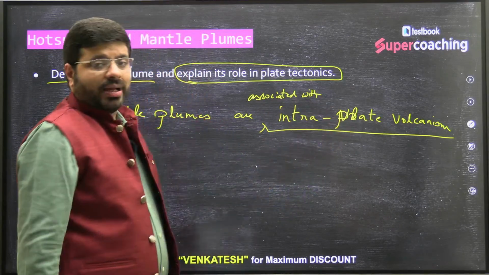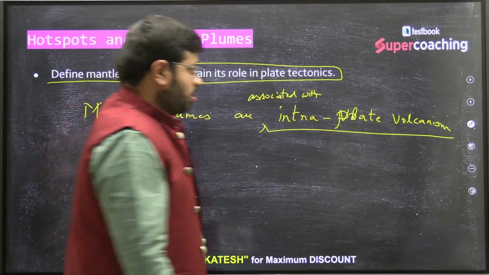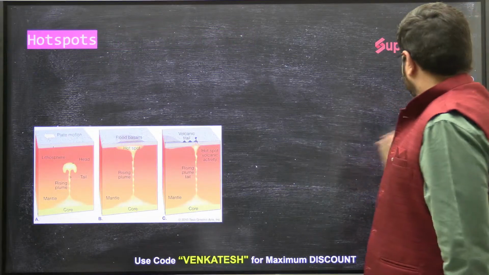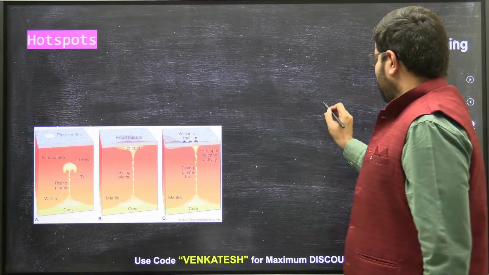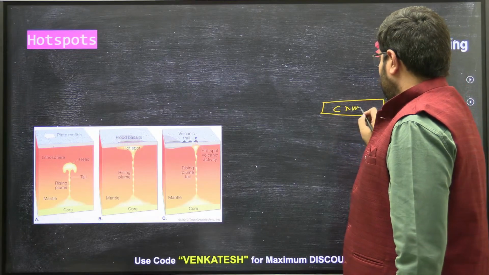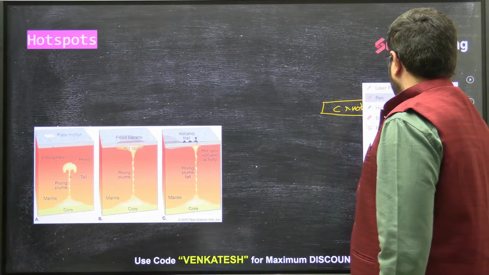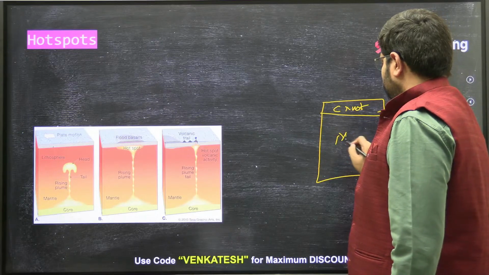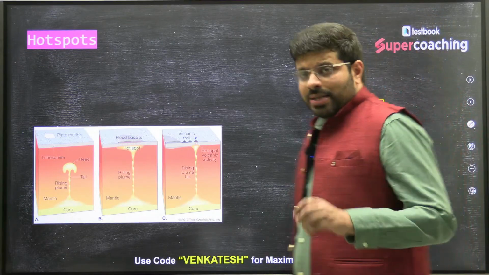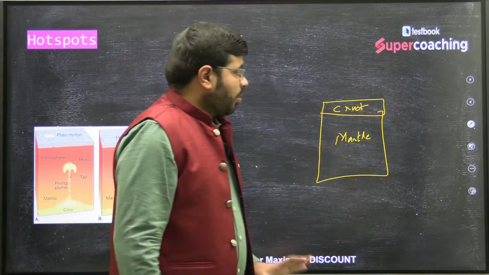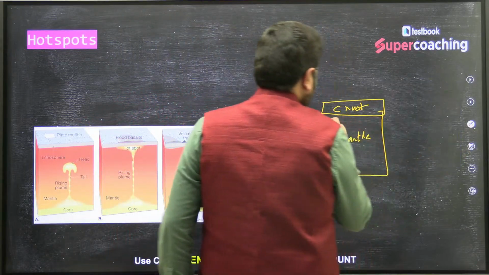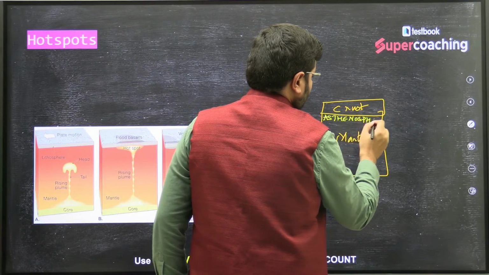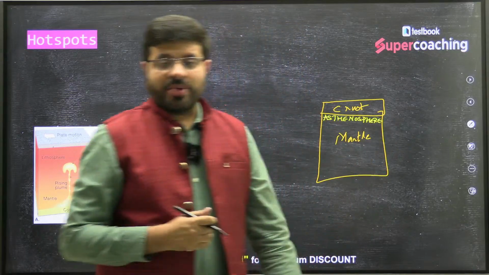So what happens is, in some places, for example, if this is the crust and this is the mantle, and this is the asthenosphere, right? This is what we have studied from the interior of the earth.